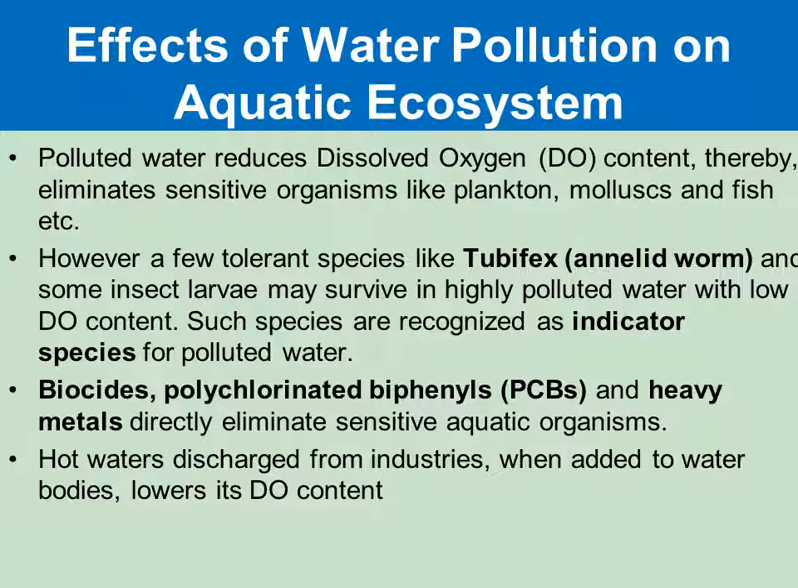And polluted water reduces the dissolved oxygen content, because dissolved oxygen is very necessary for aquatic organisms to survive. So it affects various species. There are very few species that can survive with low dissolved oxygen content. Those species are known as tubifex, for example annelid worms, etc. They can survive in water with very low dissolved oxygen content. There are certain species like that, and they are known as indicator species. And almost all other species require a sufficient amount of dissolved oxygen.